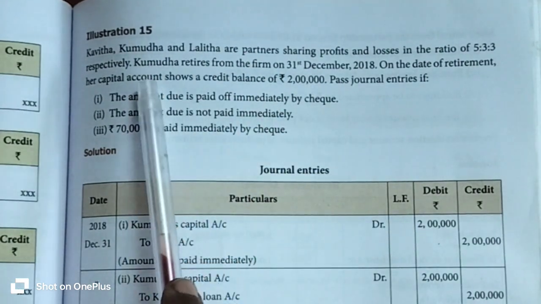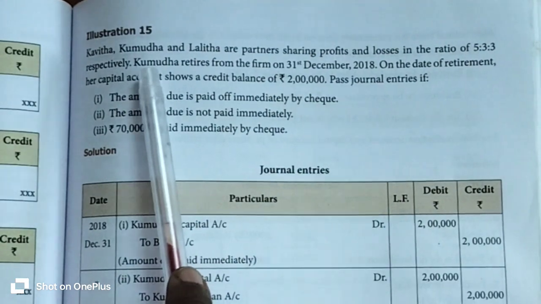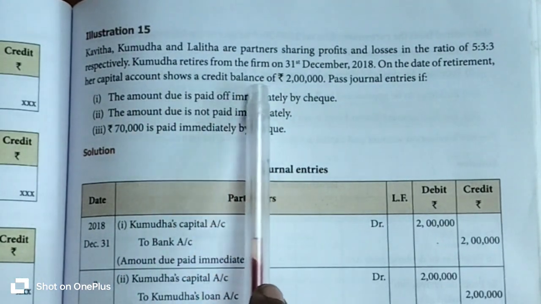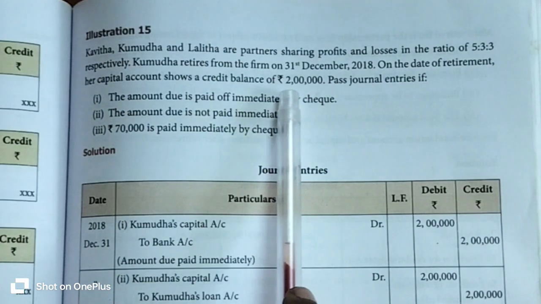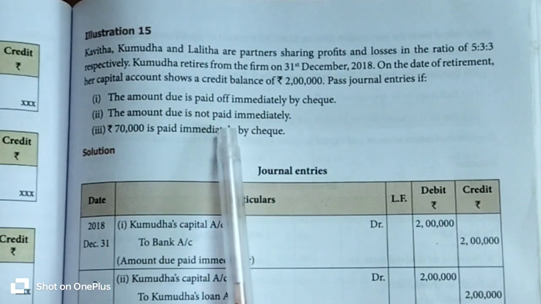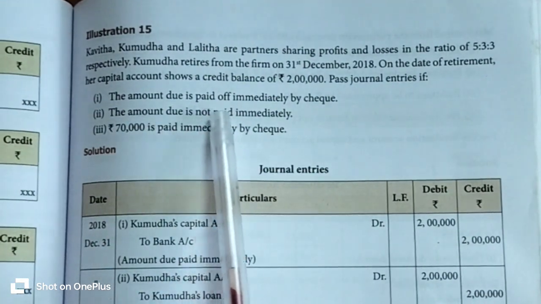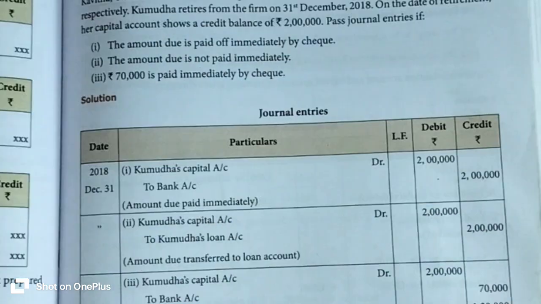Listen, who is retired from the partnership firm? Kumuda is retired from the partnership firm. So, her credit balance shows 2 lakh rupees. There are three situations given below. Let's see one by one. The first situation is amount due is paid off immediately by check.